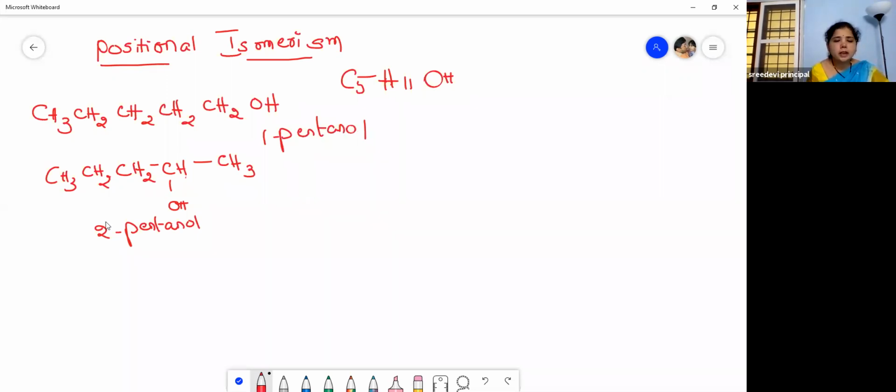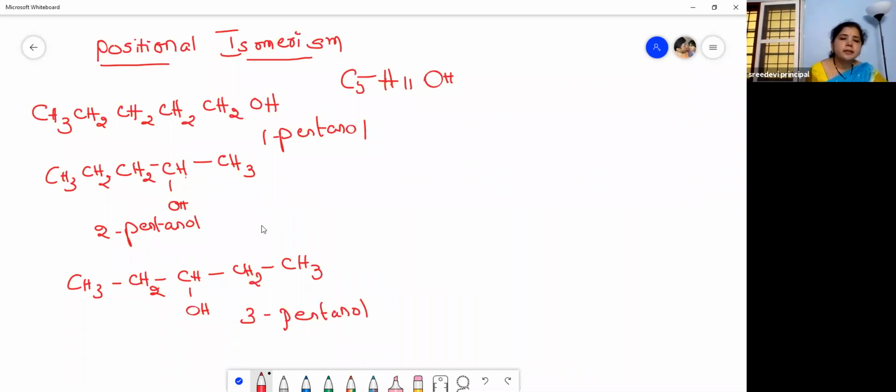Can we write another compound? Yes, of course. We can write another compound for the same molecular formula. CH3, CH2, CH, OH, CH2, CH3. How many carbons? 5 carbons, isn't it? And the third carbon is attached to the OH group. So this is 3-pentanol.